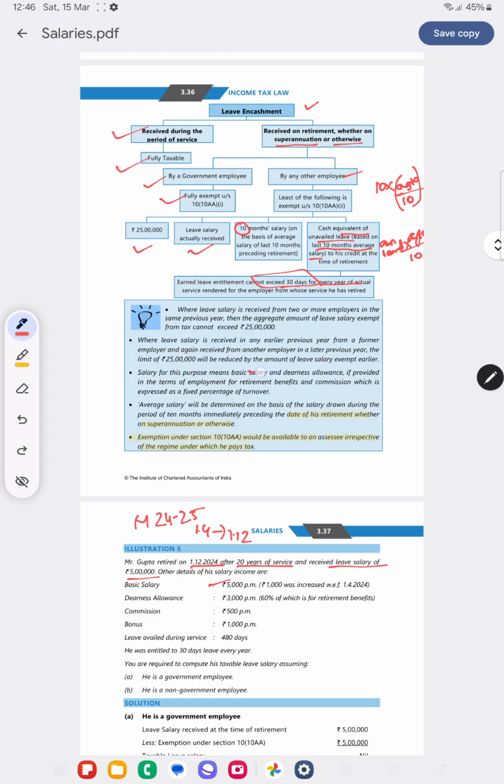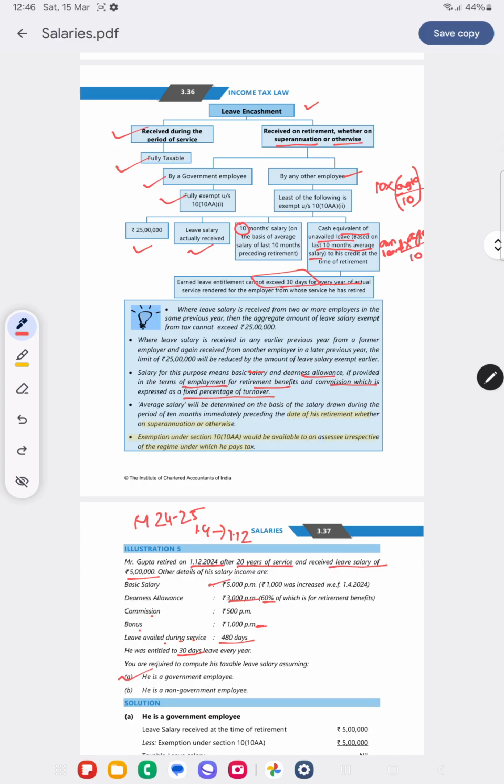Salary will mean basic, DA if provided in terms of employment for retirement benefits, and commission fixed as a percentage of turnover. So your DA only 60% will be taken for the purpose of salary for leave encashment. Commission and bonus are not given as a fixed percentage. Leave availed during the service is 480. Leave entitled is 30 days leave every year.